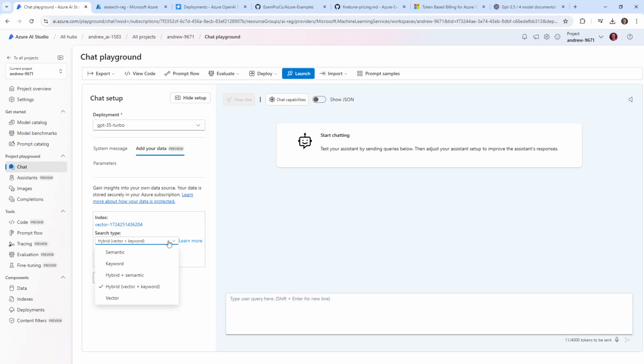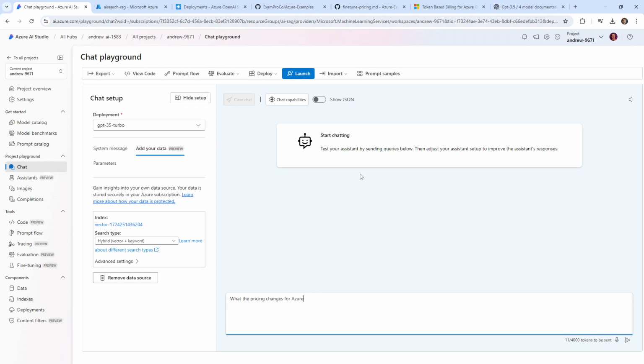So here we have some configuration options for how we can search. So semantic search seems pretty good. There's also vector keyword search. So there's just different ways that we can go about searching. And I'm not saying I'm familiar with all these methods. I think that we saw these when we were running the notebook and using Azure AI Search programmatically. And semantic search would probably give us the best results, but we're going to stick with vector keyword as it's suggested.